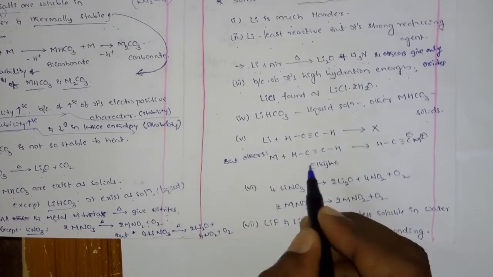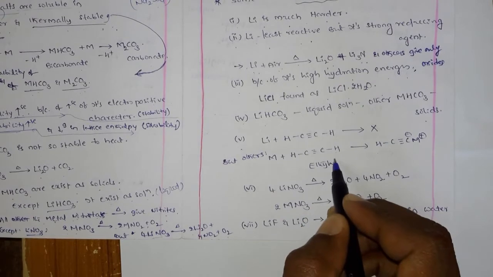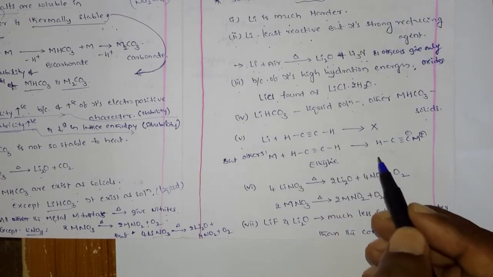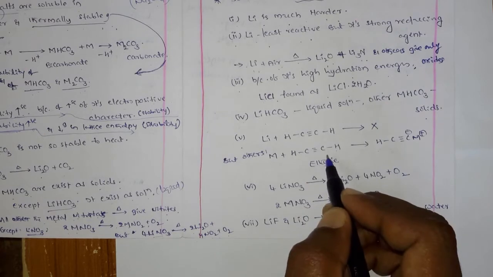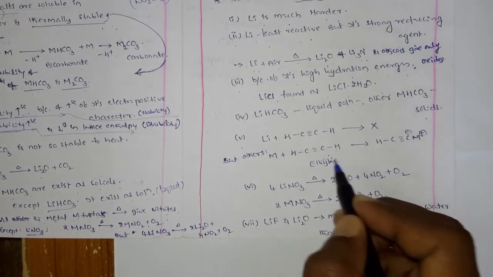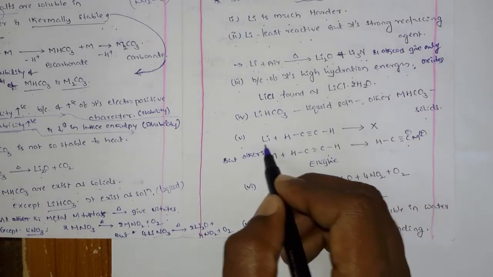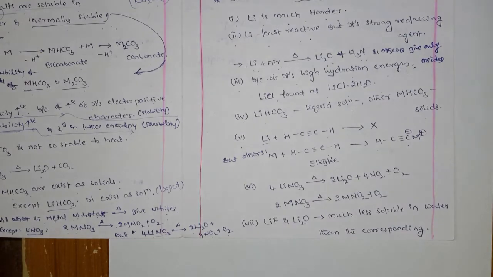And next, generally all the alkali metals react with proton-containing compounds like ethanol, ammonia and acetylene, as we studied in the last class. Those metals react with acetylene and form compounds. But lithium cannot react with acetylene.